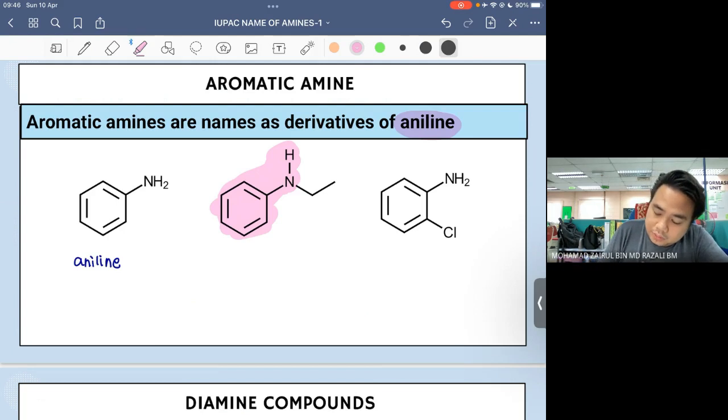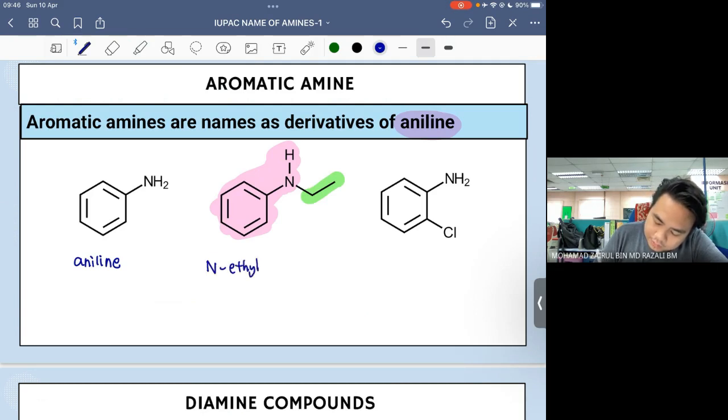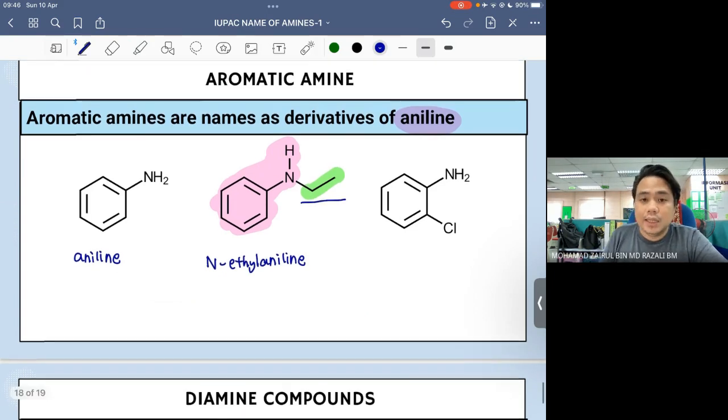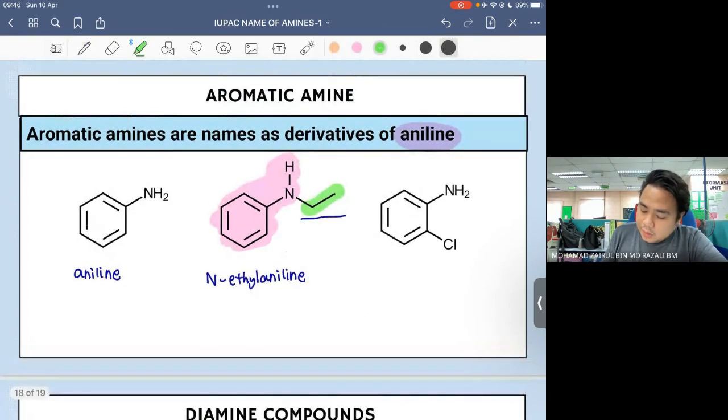Okay. Now, awak tengok kita ada satu substituent, ethyl. So, dan awak tengok ini adalah secondary amine. So, maknanya sekarang ini nama dia akan jadi N-ethyl aniline. Okay, ini case di mana substituent itu bonded to the nitrogen. Okay, tapi kalau kita ada aniline dan kita ada another substituent that directly bonded to the benzene ring, bermaksud kalau benzene ring itu adalah disubstituted, awak boleh guna ortho meta para system.